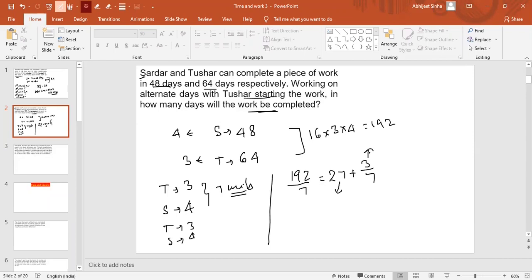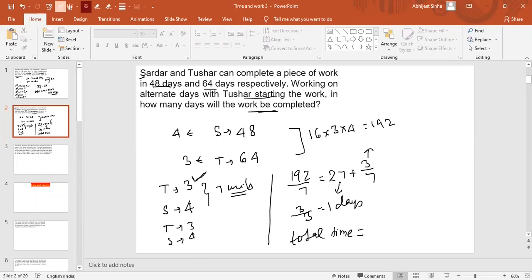But what about this 3? The 3 units of work which are left will go to the person who started the work, and that is Tushar. Tushar will take 1 complete day for 3 units, right? So you can see 3 by 3 is 1. Now the role of the 7 units of work ends here only, right? After that there is no need to use 7. So now the total time will be how much?